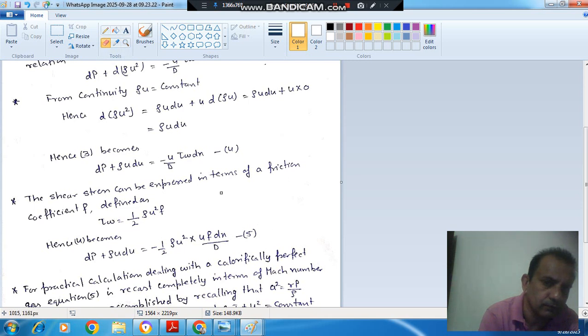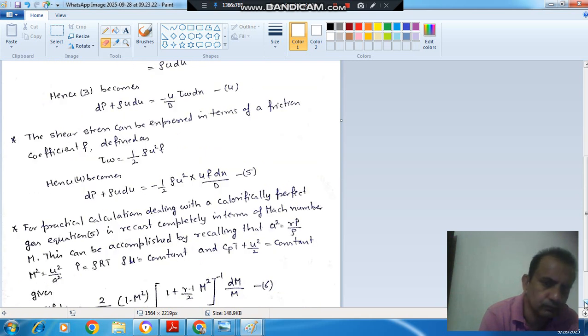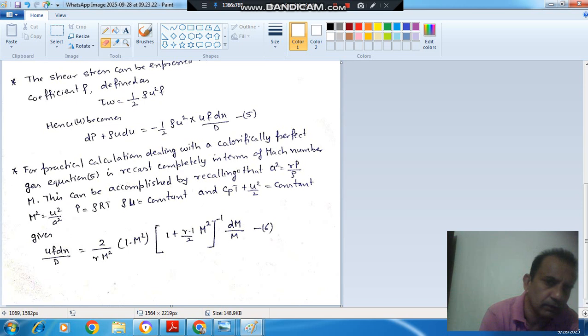So now if we want to get this expression for f dx by d in terms of Mach number, we would have to do a complicated procedure, and I am not going through that complicated procedure; I am straightforwardly writing the result.